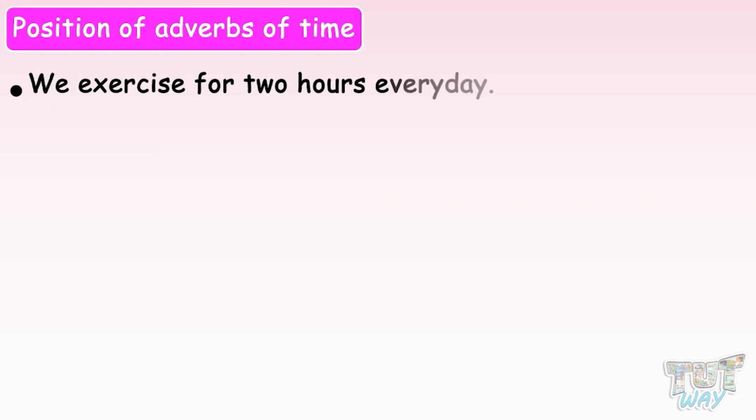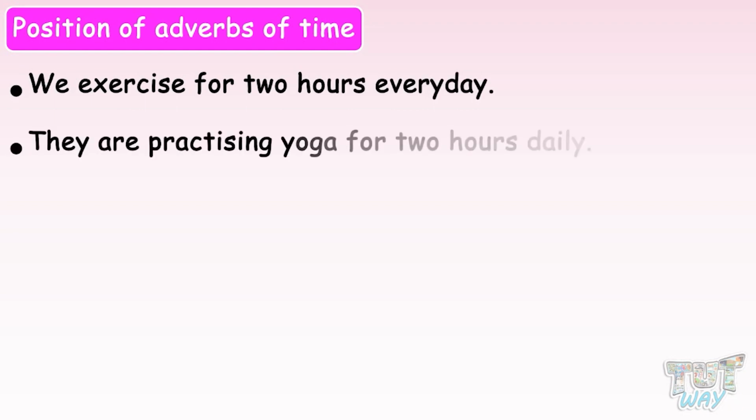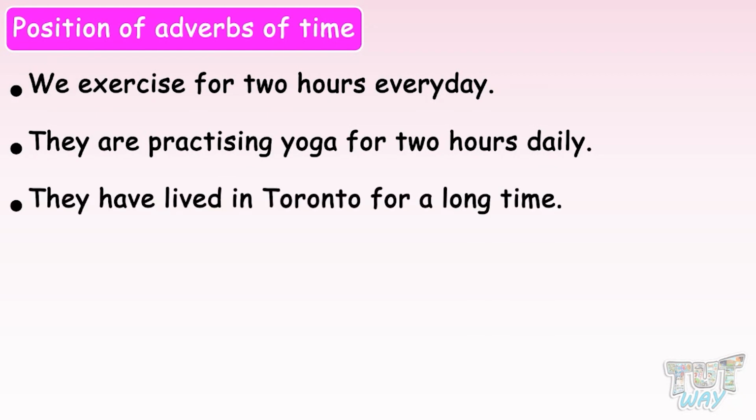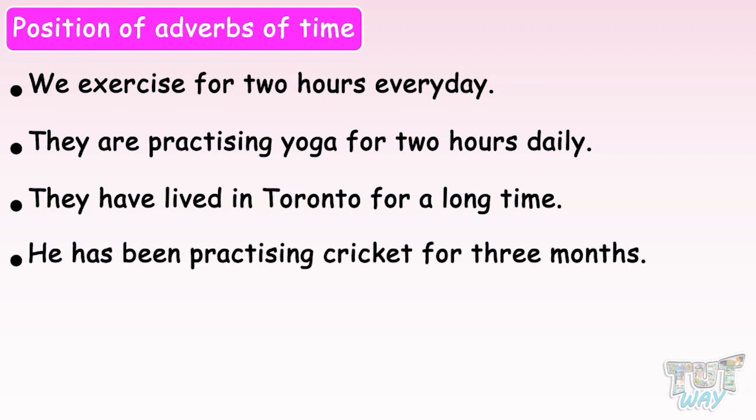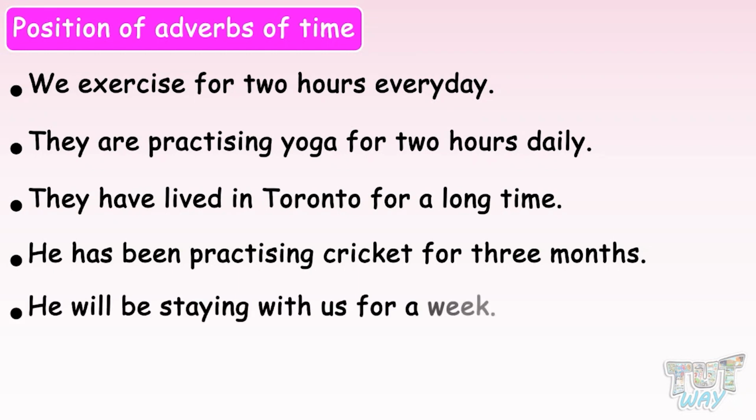We exercise for 2 hours every day. They are practicing yoga for 2 hours daily. They have lived in Toronto for a long time. He has been practicing cricket for 3 months. He will be staying with us for a week. So, we use for to express the duration of an action.